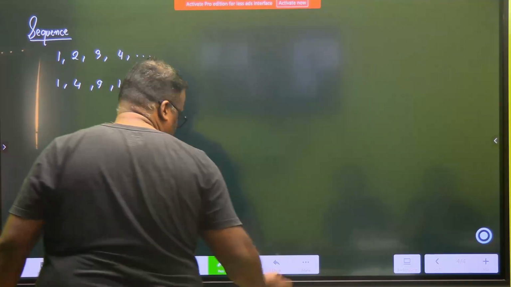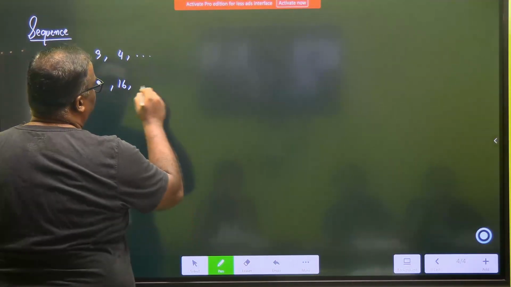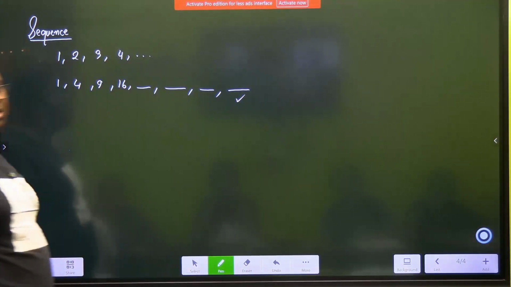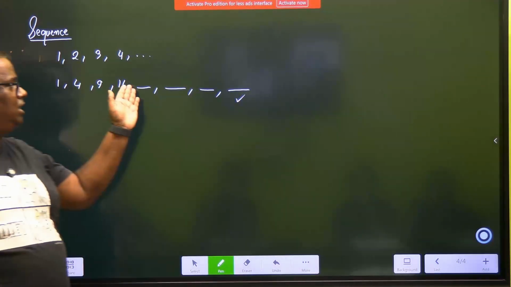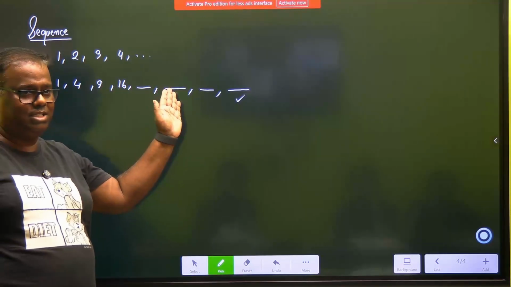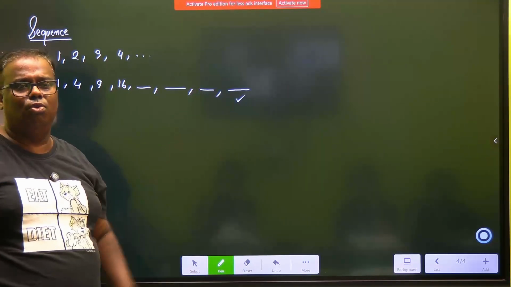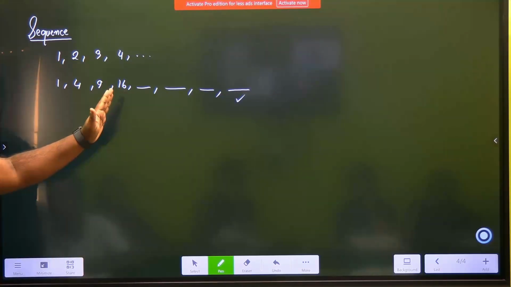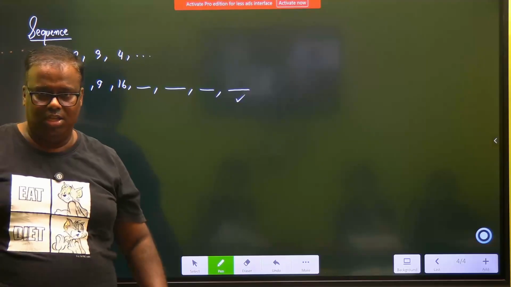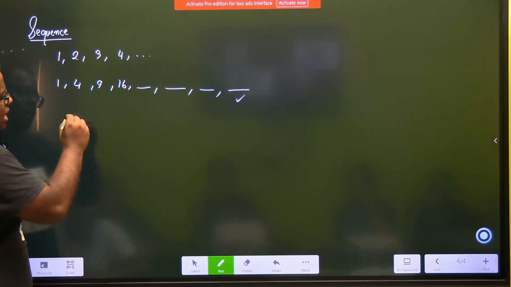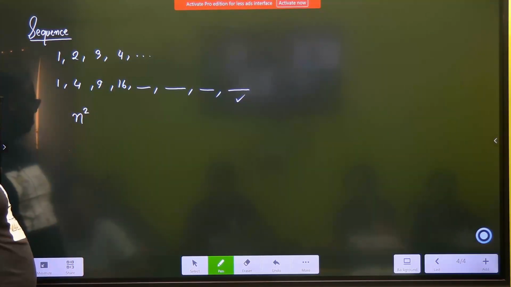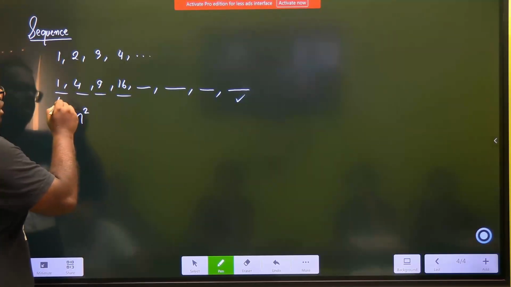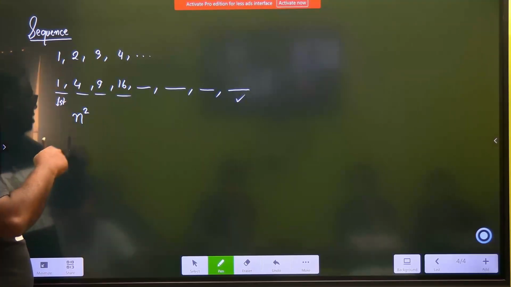I tell you, can you predict the next number? So you will say, sir, this should be 25, this should be 36, this should be 49, this should be 64. How did you decode this? You studied this pattern and you could formulate the logic. You basically say, sir, here any number is n squared, where n is the place value, means this is first, so first squared, second is second squared.